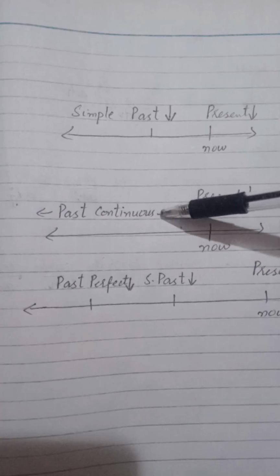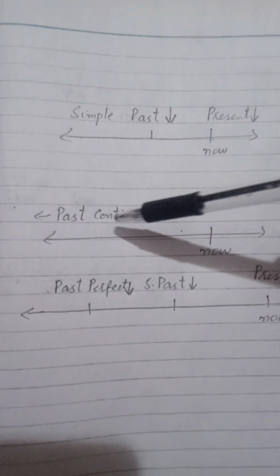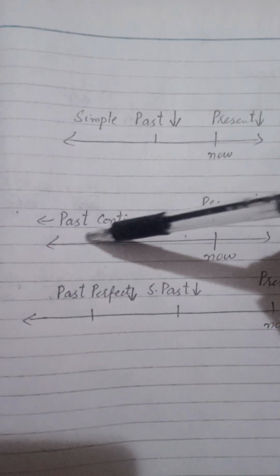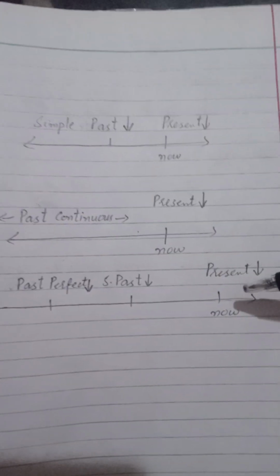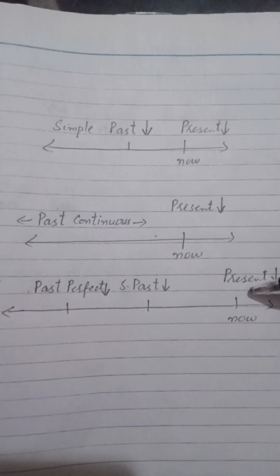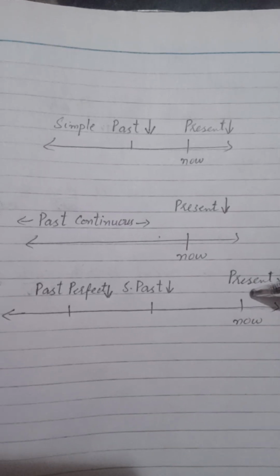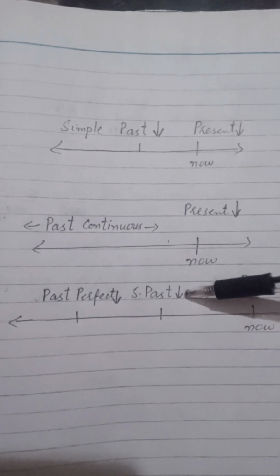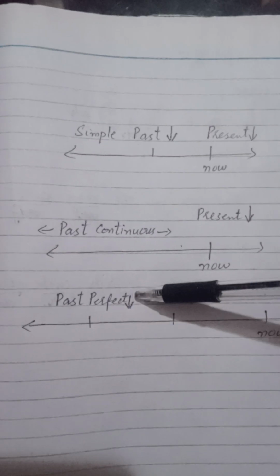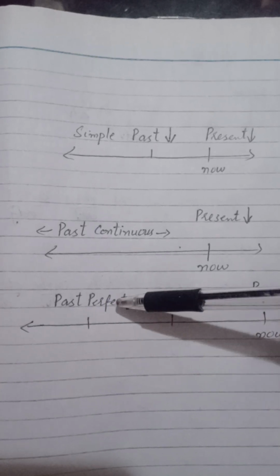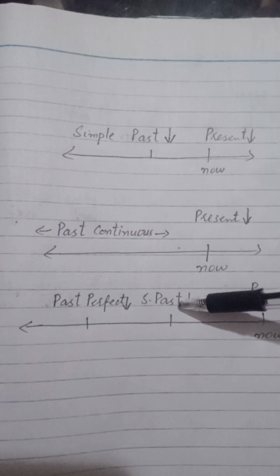And in past continuous, the arrow shows that the activity was in progress over a period of time in the past before present. And if we talk about past perfect tense, we have present, recent time here on the timeline. Then simple past or past indefinite tense is indicated by this line, and this arrow is showing past perfect tense. It means that an action happened before another action in the past.